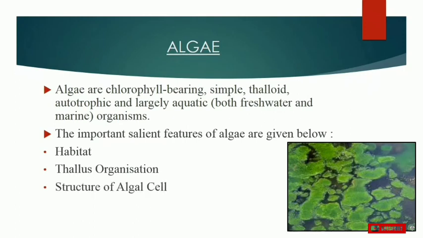Now our next feature is the structure of the algal cell. Talking about its structure, it has a eukaryotic plant cell structure. The cytoplasm contains membrane-bound chloroplast, mitochondria, endoplasmic reticulum, that is ER, Golgi bodies and many other cell organelles also. The cell wall contains cellulose and the nucleus contains a nuclear membrane. The picture which you can see on your screen is of freshwater algae. So this is how freshwater algae looks.